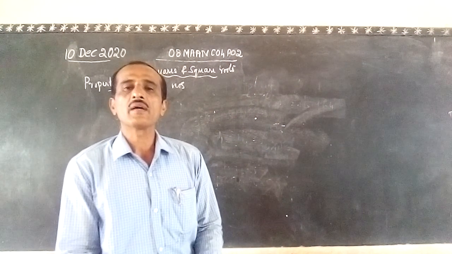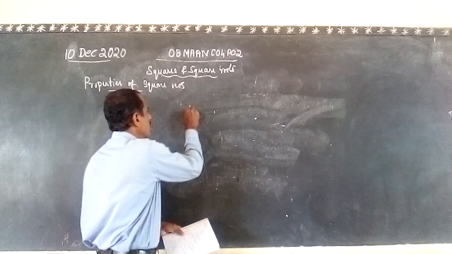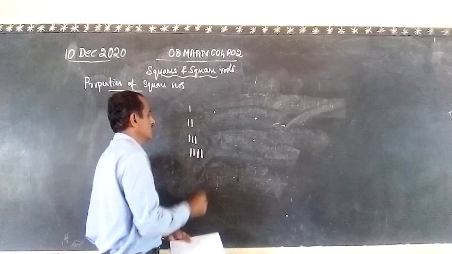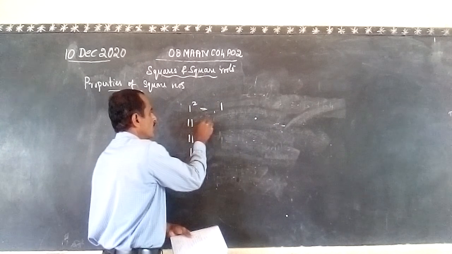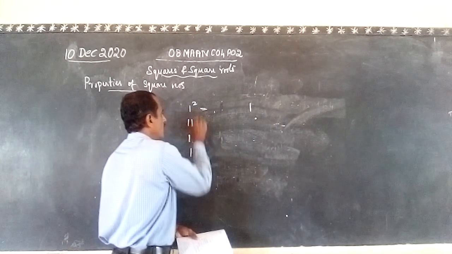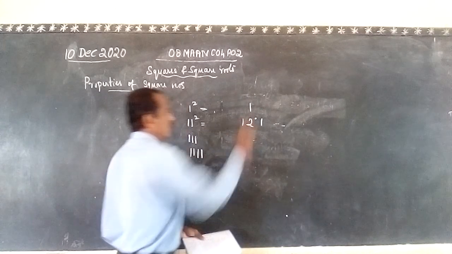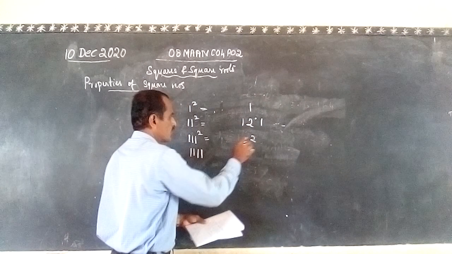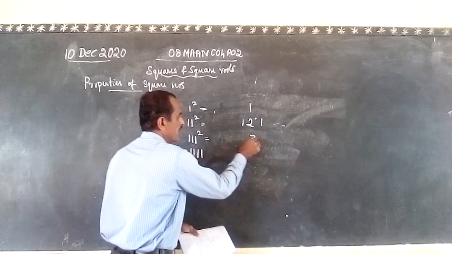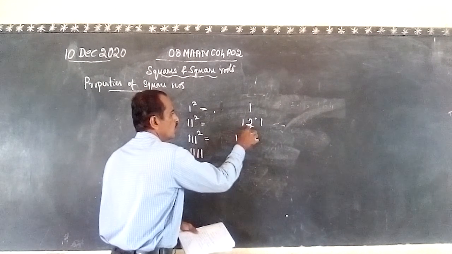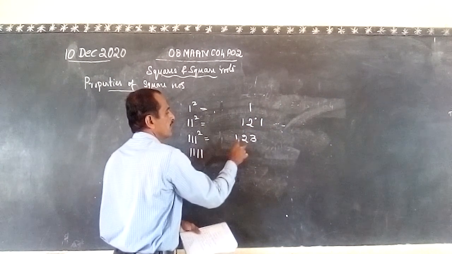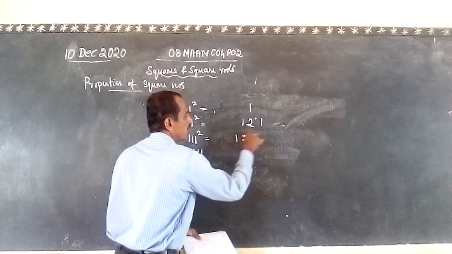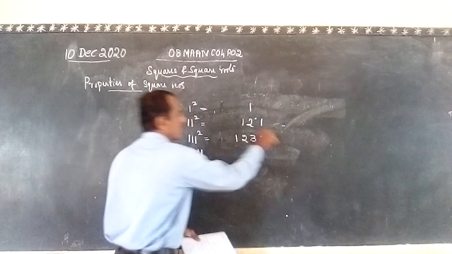See, for example, in the exercise problem also it is given: square of 1, 11, 111. 1 squared is 1. 11 squared is 121. 111 squared: there are 3 ones, so you have to move up to 1 2 3, and then again write in the reverse order, 2 1. So this is one type of pattern.